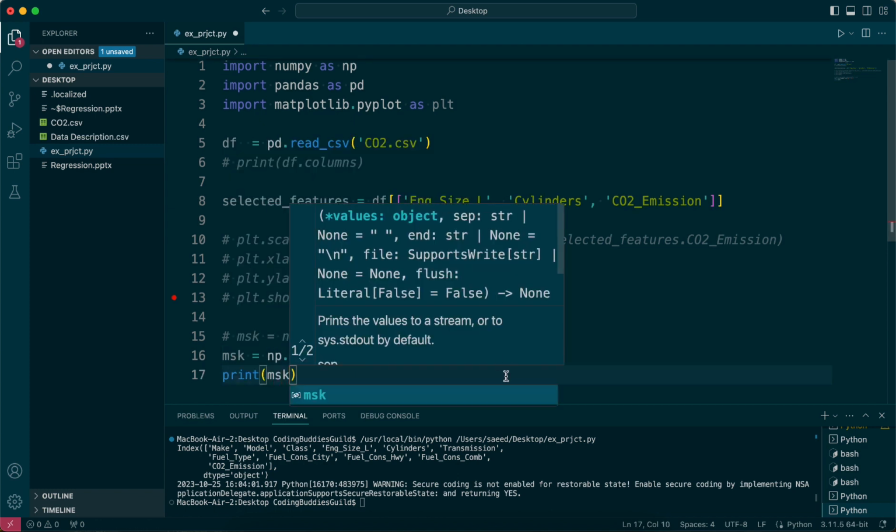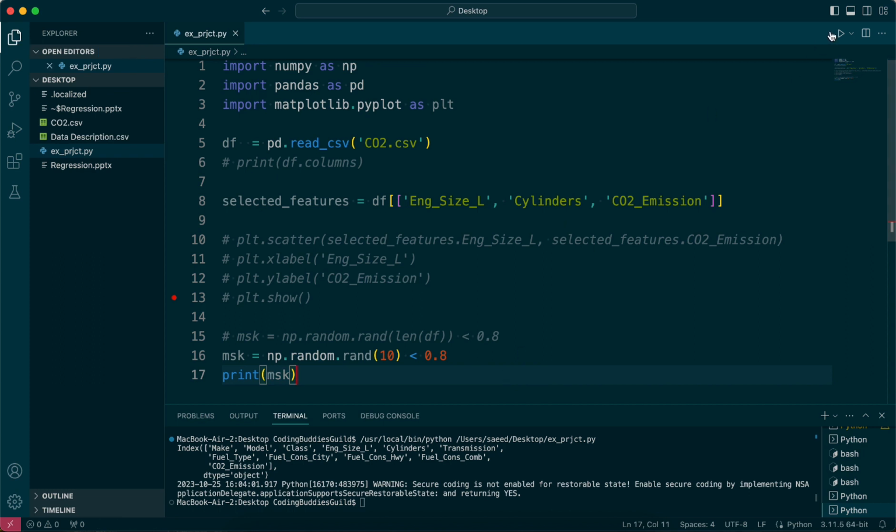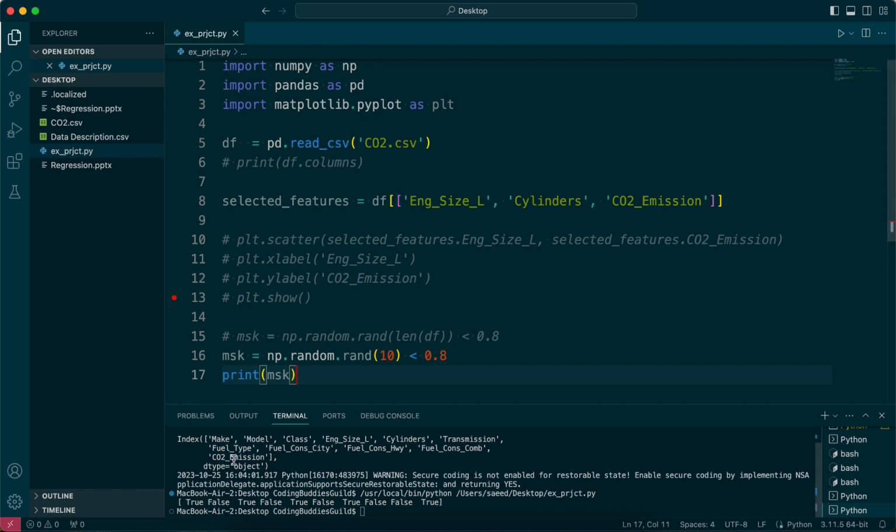And if I print MSK, it's actually a really cool feature from the NumPy library. If I run this now, you can see it's giving me 10 values, but instead of random numbers, it's true or false, right? True, false, true, false, true, false, true, false, false, true.